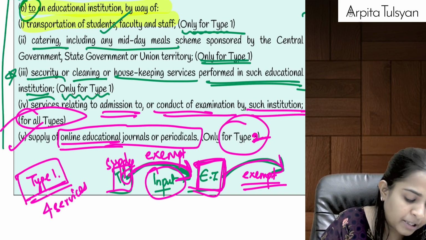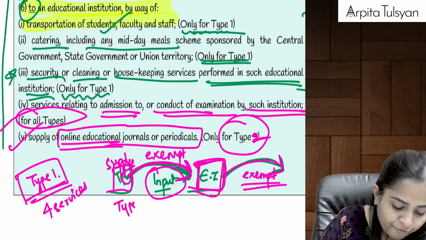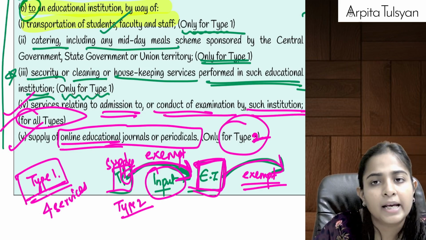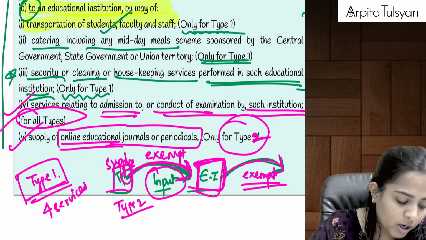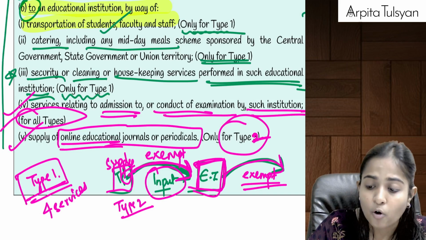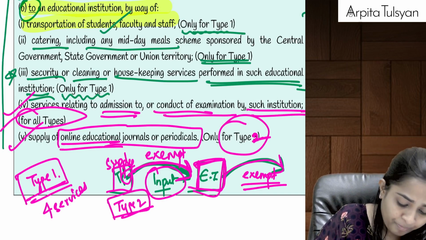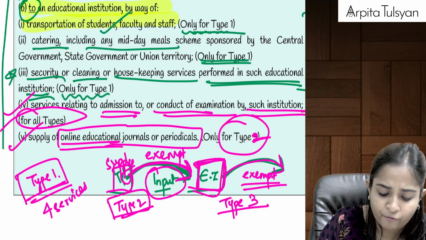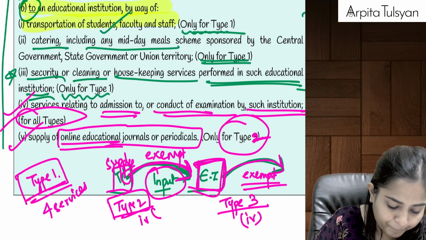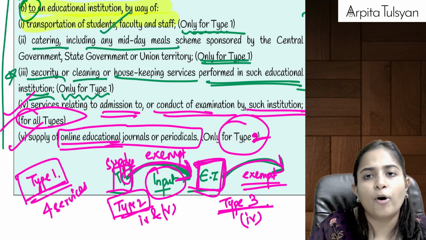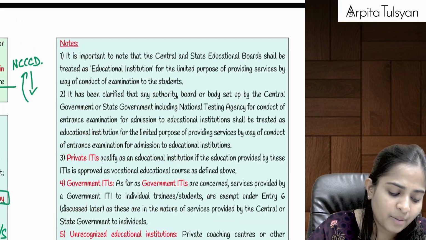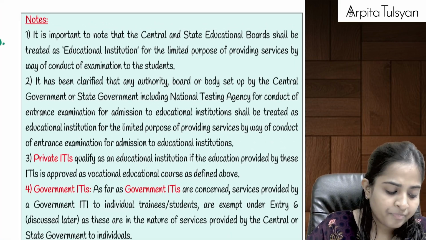Then for type 2, one is your fourth point and the next one is your fifth point, that is any services in relation to conduct of examination, and the second one was online periodicals. And the next one is for type 3. For type 3, only point number 4, that is services in relation to conduct of examination. Only such inward services will be exempted from GST. Are you clear till here?